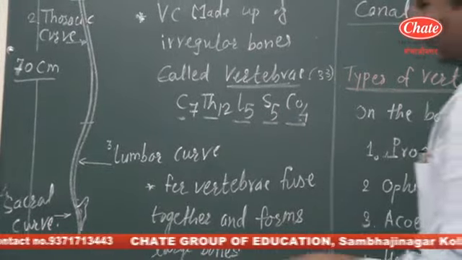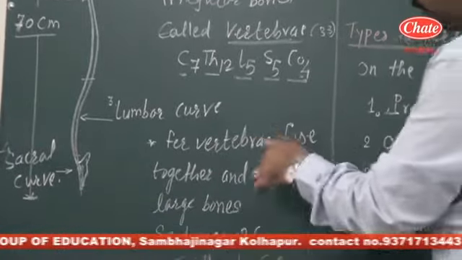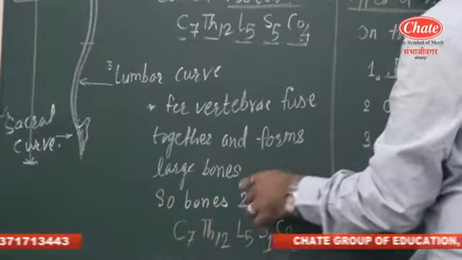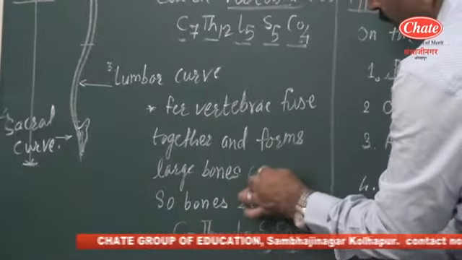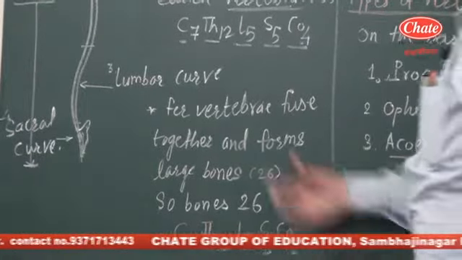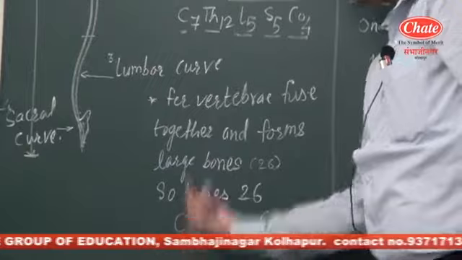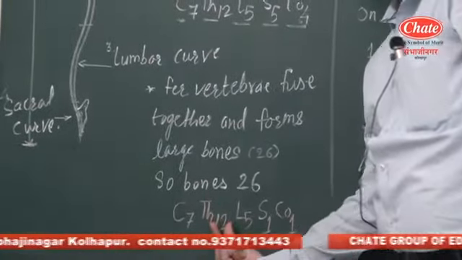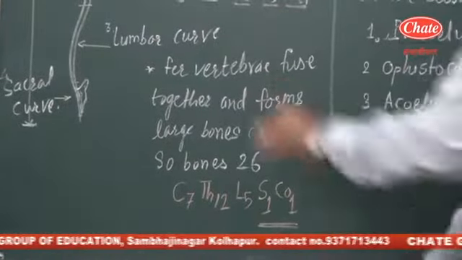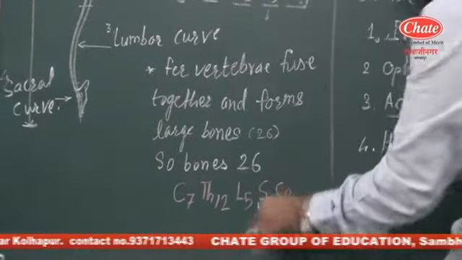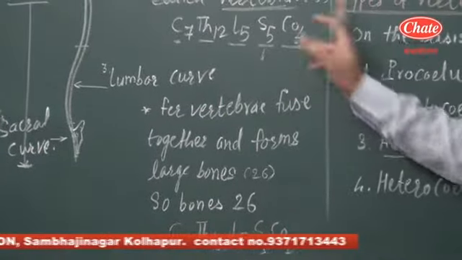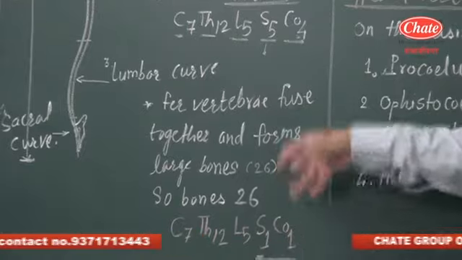But during development, when we observe the vertebral column of the adult, it consists of 26 irregular bones. Cervical region consists of 7 cervical vertebrae, thoracic region consists of 12 thoracic vertebrae, lumbar region consists of 5 lumbar, but the 5 sacral vertebrae fuse together and form a single bone, that is the sacrum, while 4 coccygeal vertebrae fuse together and form the coccyx.